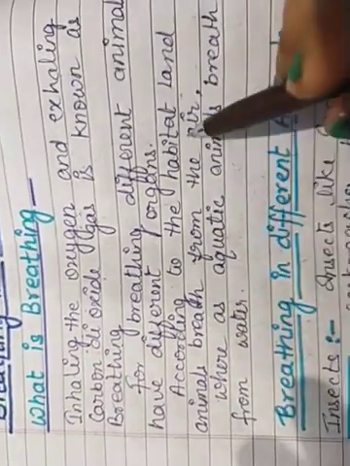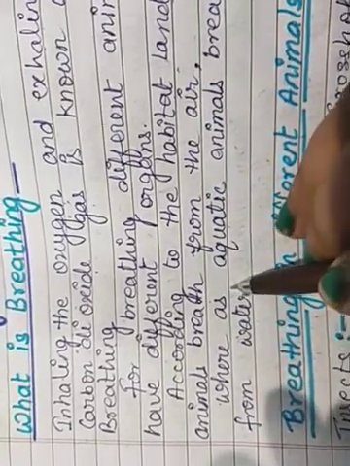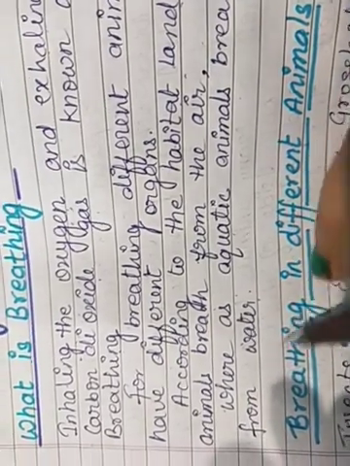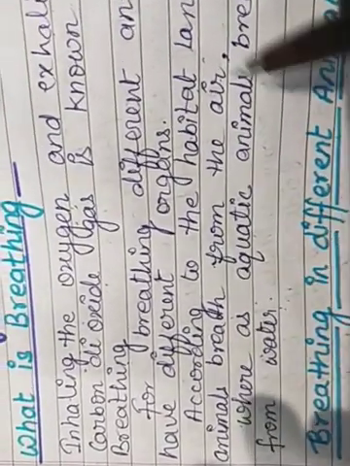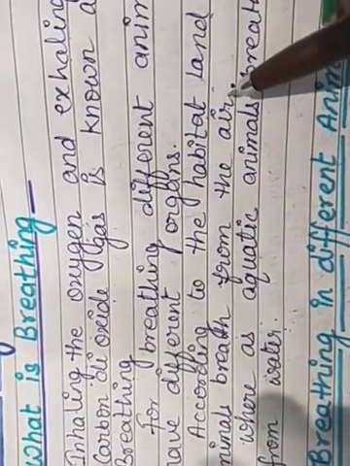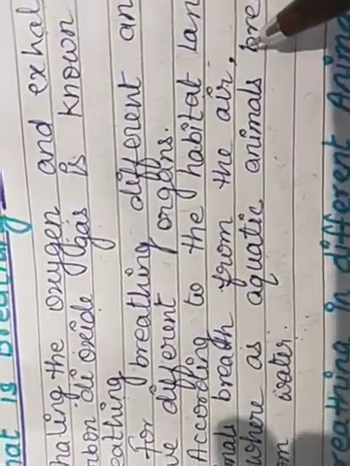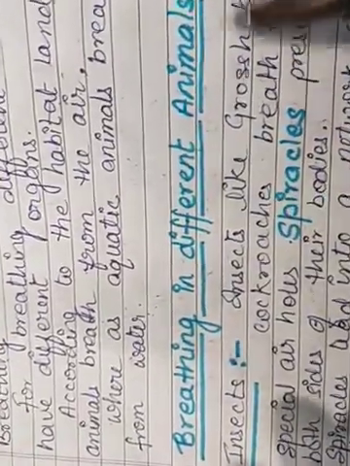So according to the habitat, land animals breathe from the air, whereas aquatic animals breathe from the water, because water is the habitat for water animals. Air is the medium for land habitat animals.